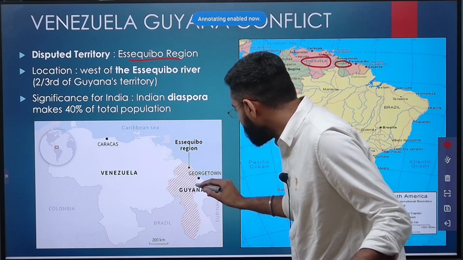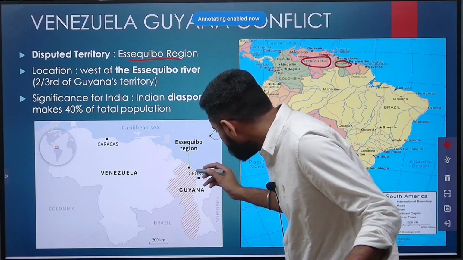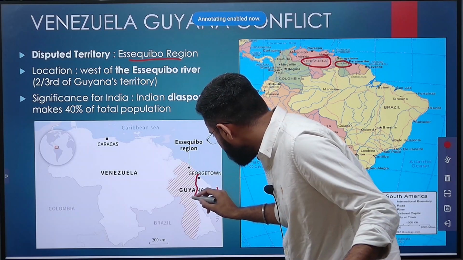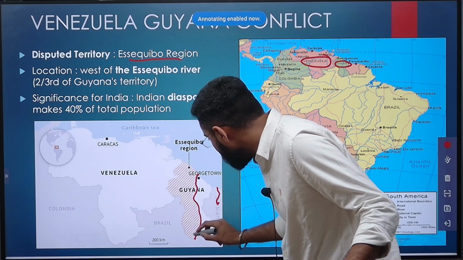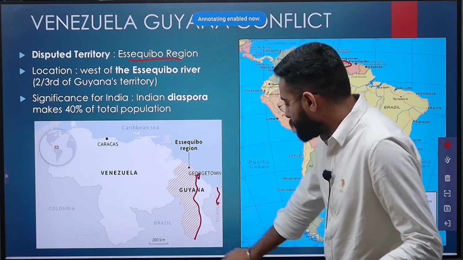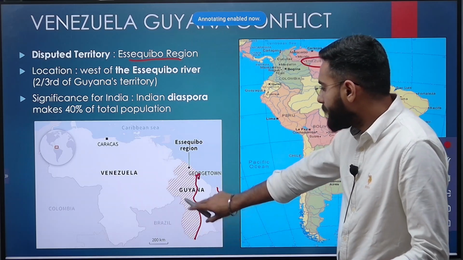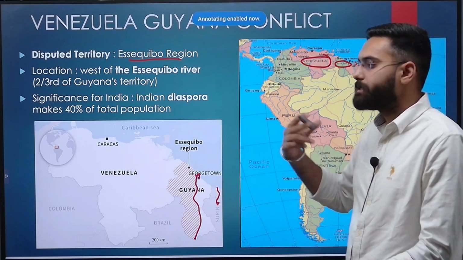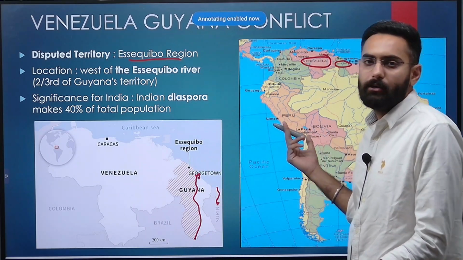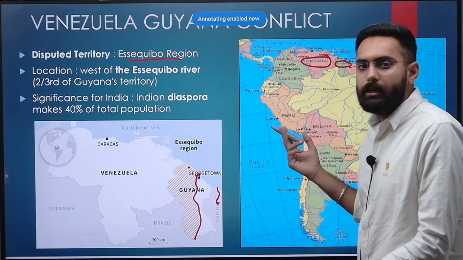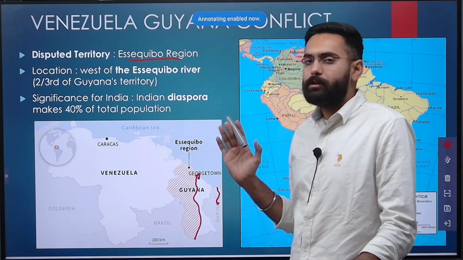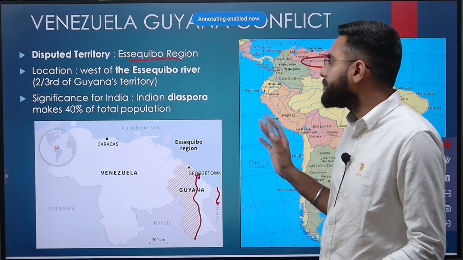So if you see, then the river Essequibo will flow like this. So it has its origin somewhere here, and then the Essequibo River drains itself into your Atlantic Ocean. All right, and west of Essequibo River, this region is known as Essequibo region,